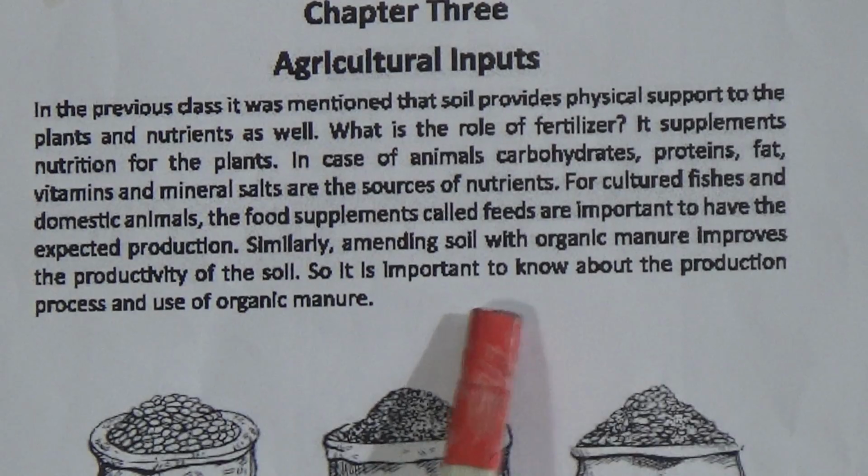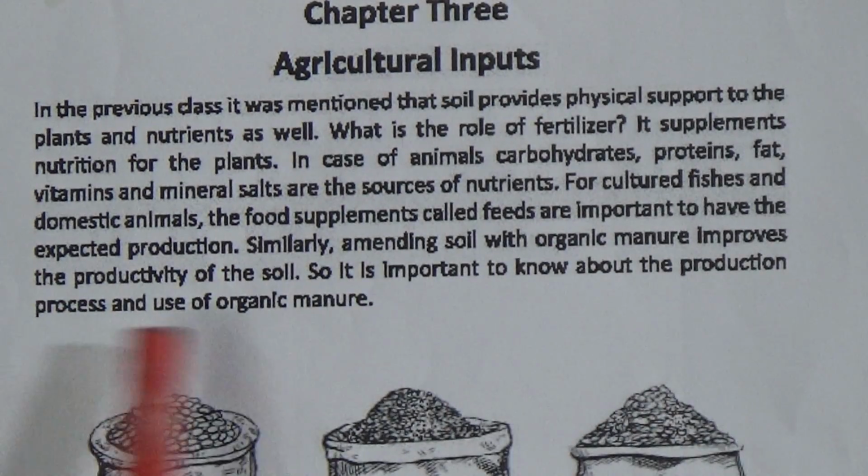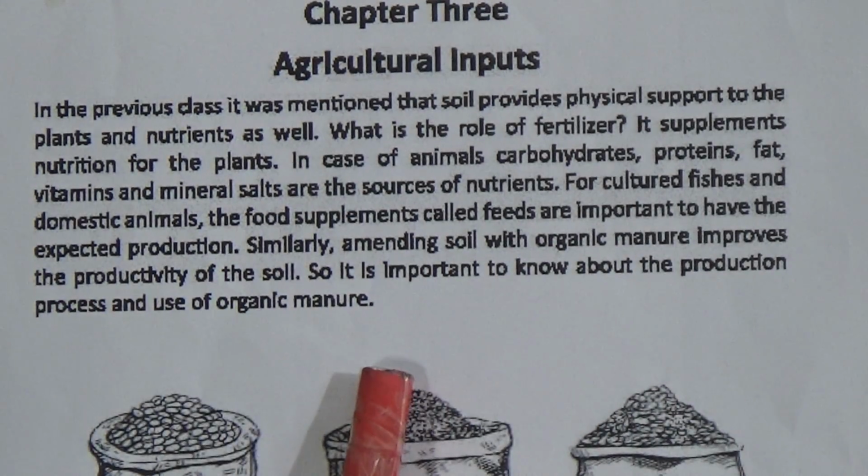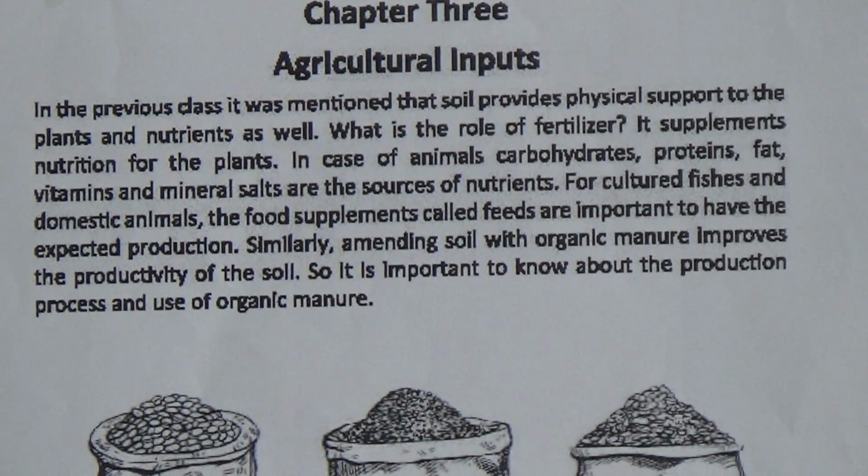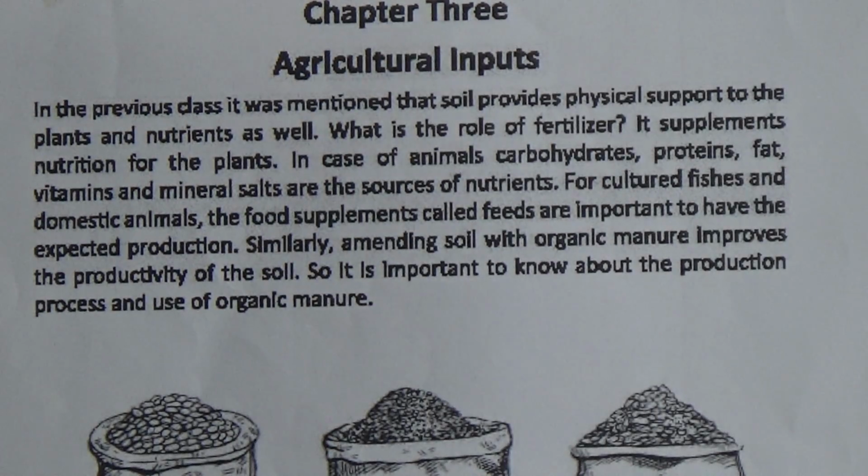So, it is important to know about the production process and use of organic manure. See, here are some manures like urea fertilizer, fish meal, powdered snail waste.